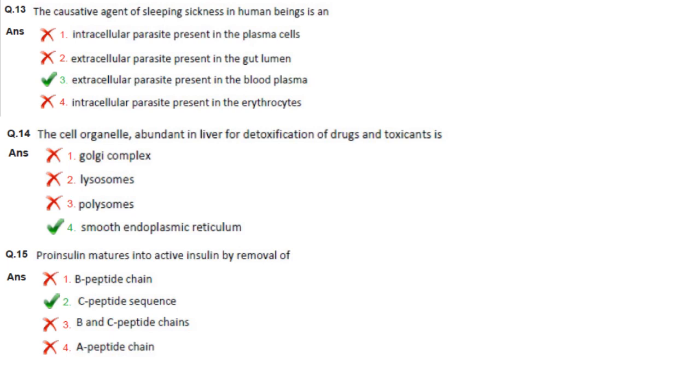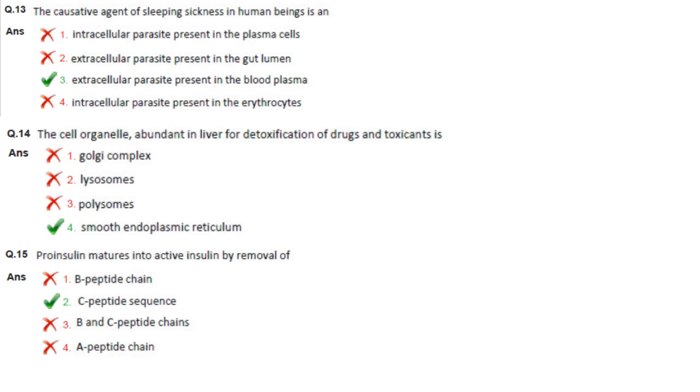The causative agent of sleeping sickness in human beings is, so the extracellular parasite Trypanosoma brucei causes human African trypanosomiasis, also known as sleeping sickness. So it is an extracellular parasite present in blood plasma. Option 3. Then next one.